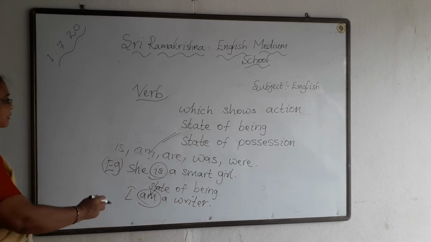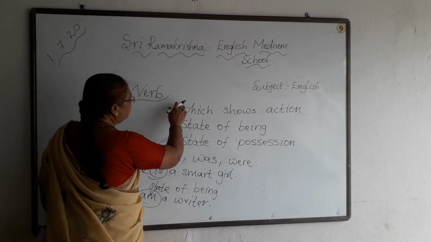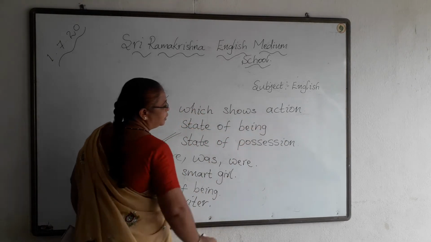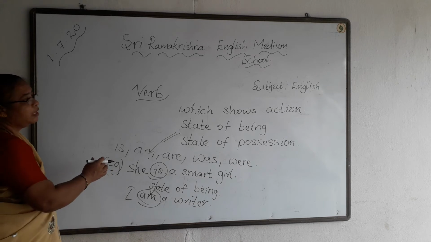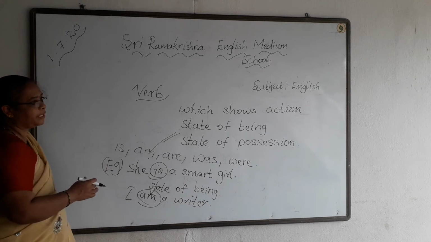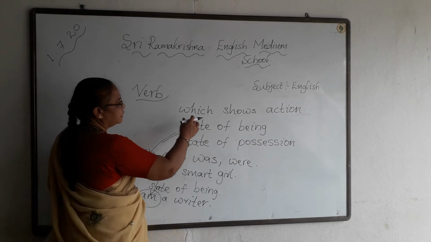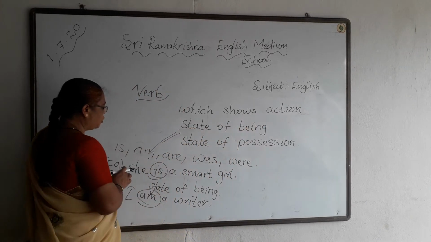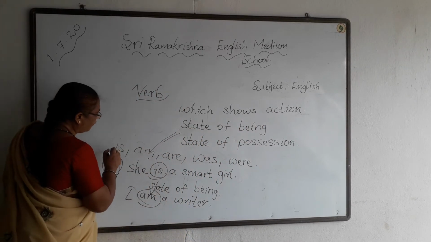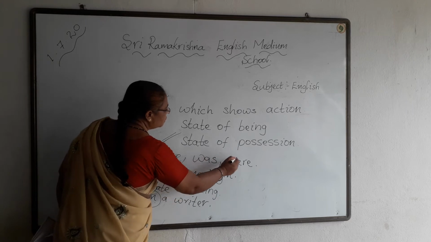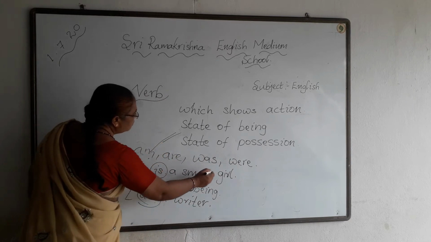So a verb is a word which shows actions. I have already told you the action words, like working, sitting, sleeping, jumping, walking. Next, state of being comes in the form of is, am, are, was, were. See, she is a smart girl.